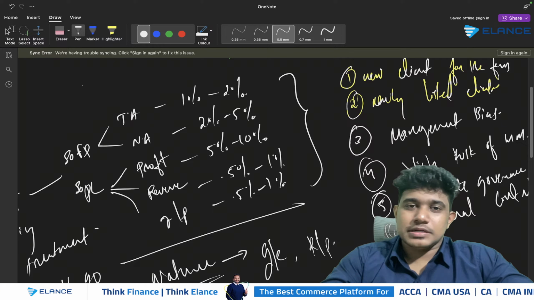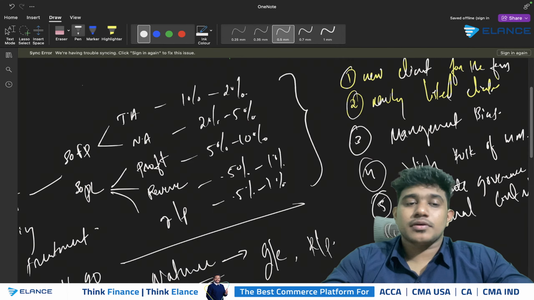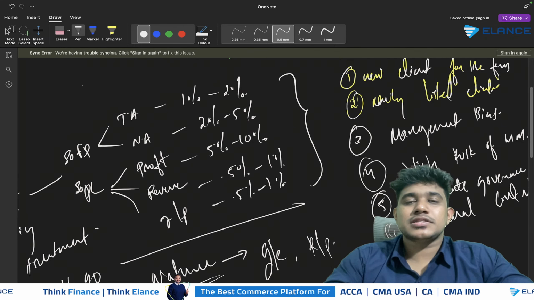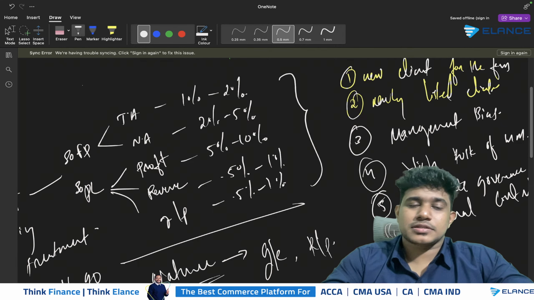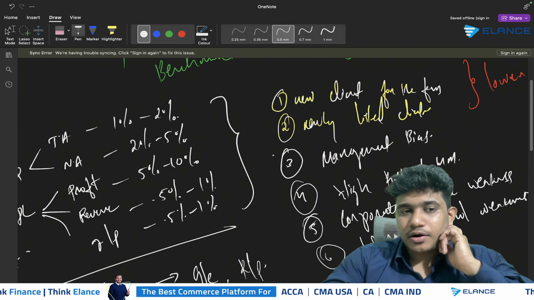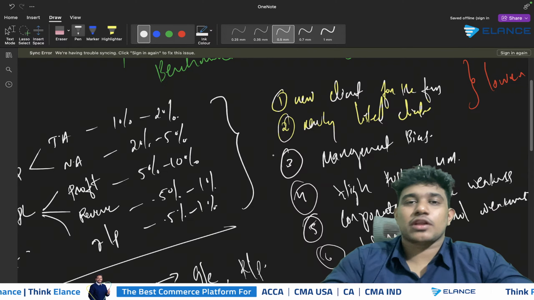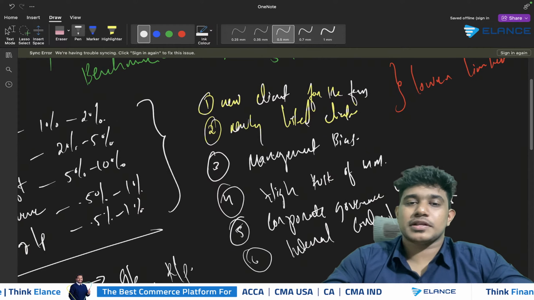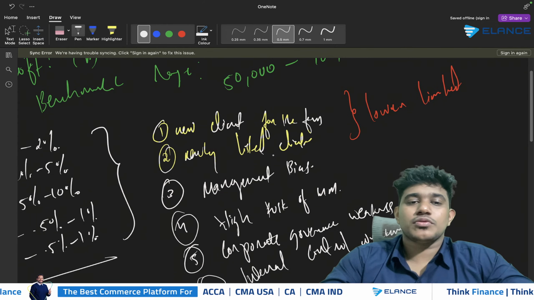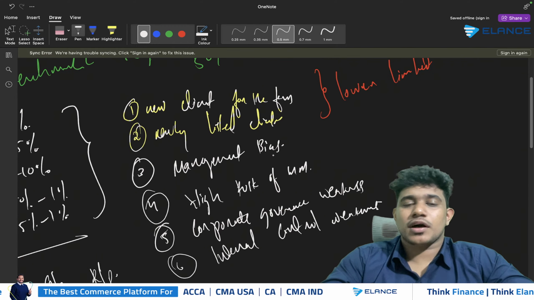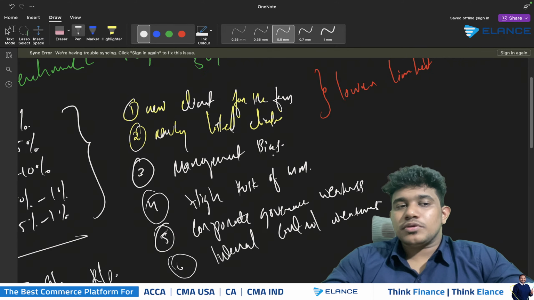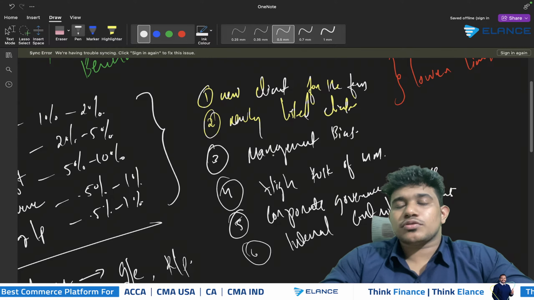It will be at the discretion of the examiner, and the examiner will ask you to use a specific benchmark. However, the range will be determined purely by the candidate. So it is the requirement of the examiner to identify whether you select the lower limit or upper limit for the computation of materiality, and you will be getting professional marks for that as well. So you are required to consider whether you need to use a lower limit or upper limit for determining the materiality.